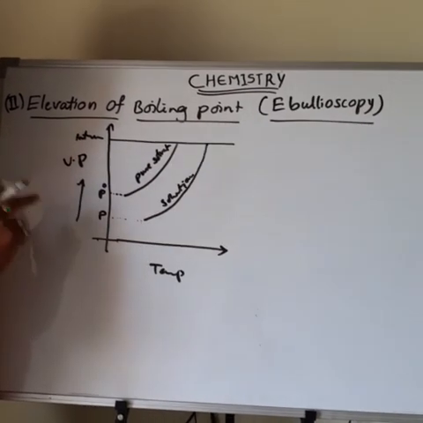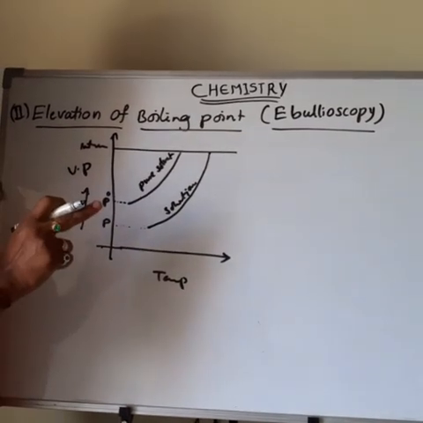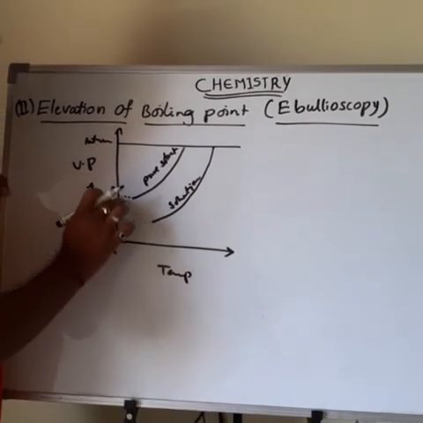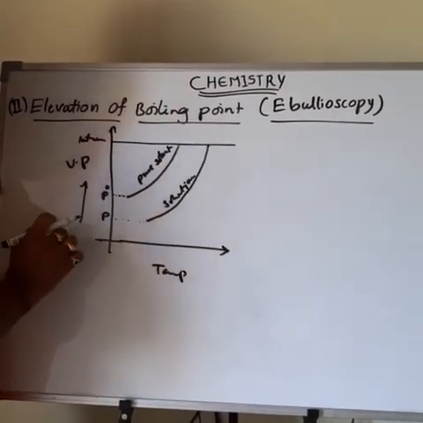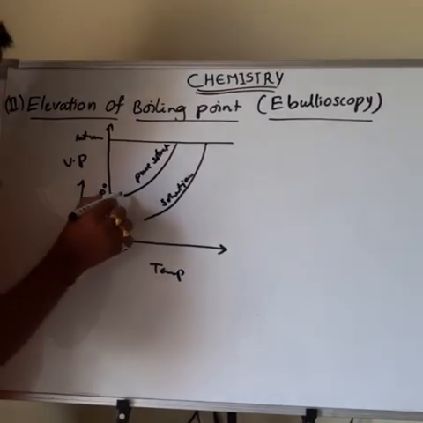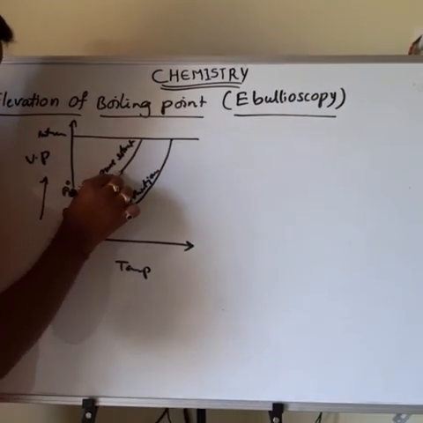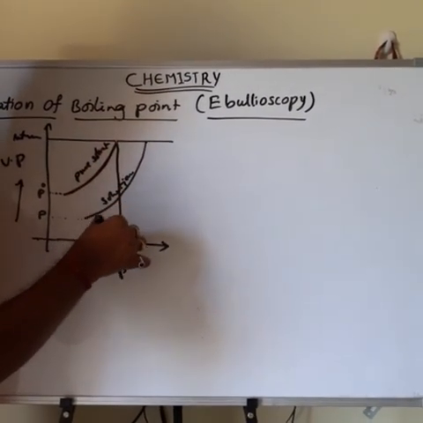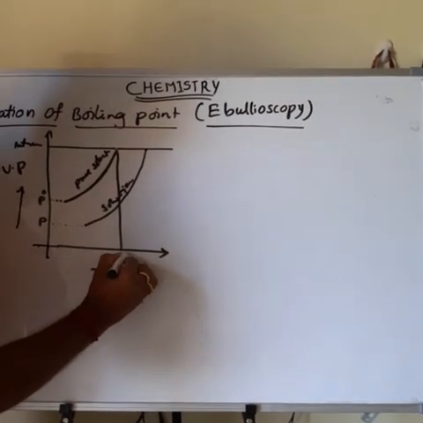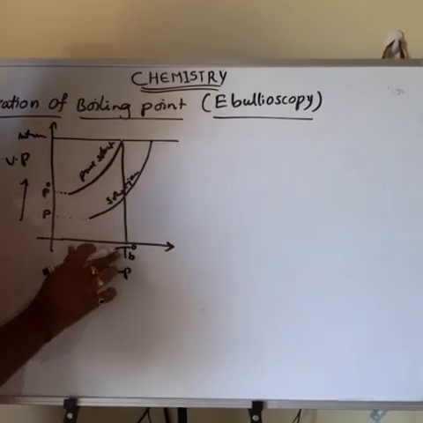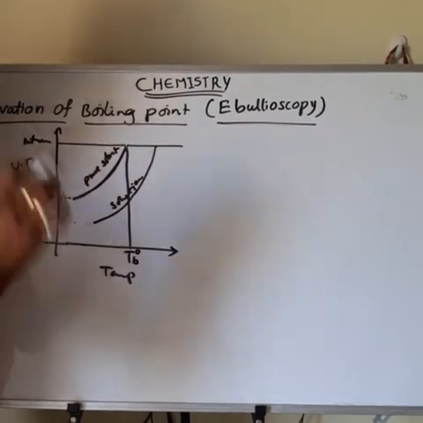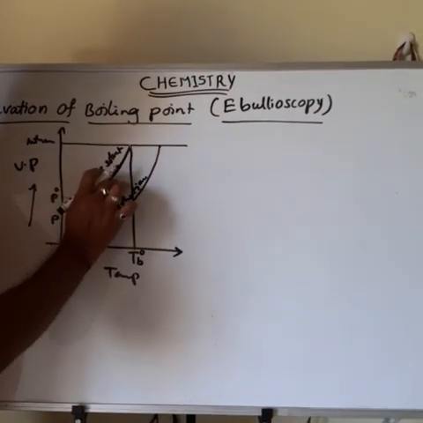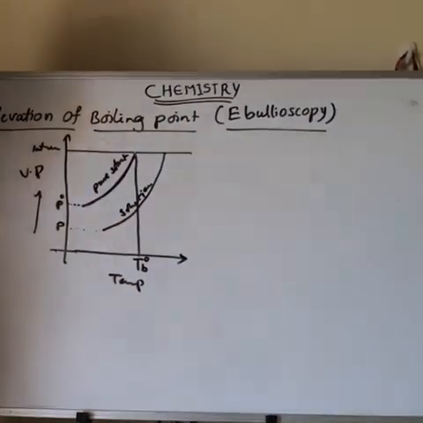Then what is boiling point? It is the temperature at which the vapor pressure of the liquid is equal to atmosphere pressure. At what temperature is the vapor pressure of the liquid equal to atmosphere pressure? That temperature is called the boiling point. This temperature is T naught B, the boiling point of the pure solvent. At this temperature, the vapor pressure of the pure liquid is equal to atmosphere pressure. That is the boiling point of the pure liquid.